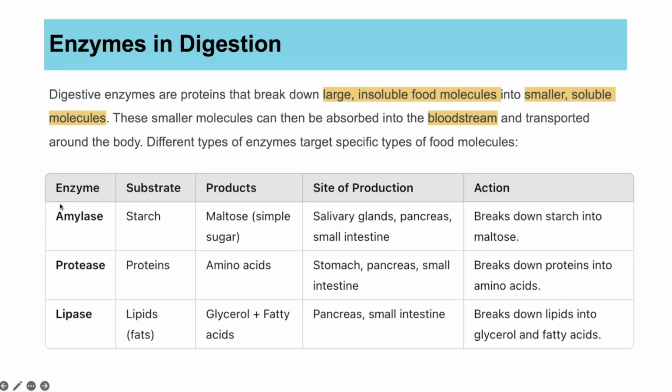So let's have a look then specifically at enzymes in digestion. And these are enzymes responsible for breaking down molecules. Specifically, they're breaking down the large insoluble food molecules into smaller soluble molecules. And those smaller molecules are then absorbed into the bloodstream and transported around the body.